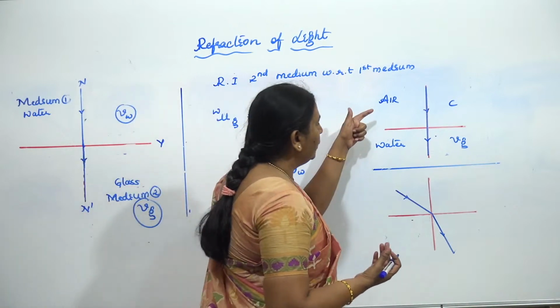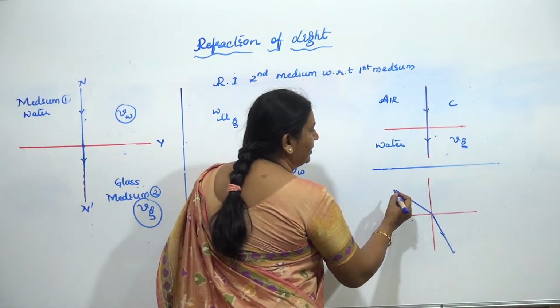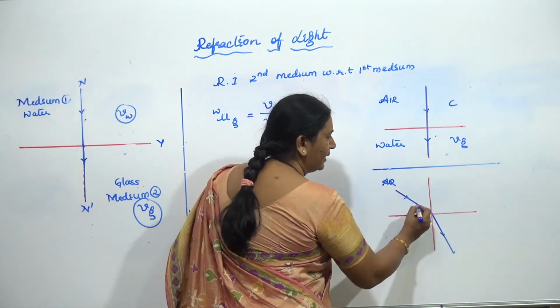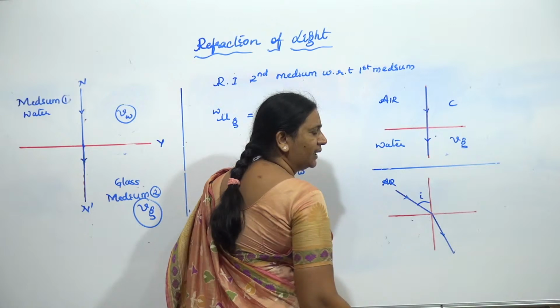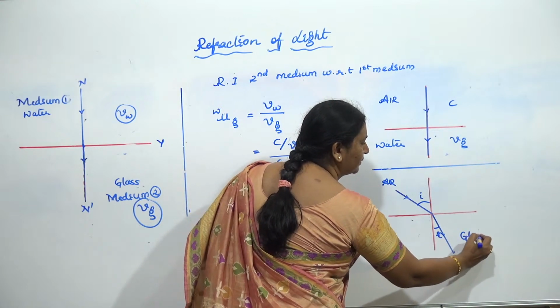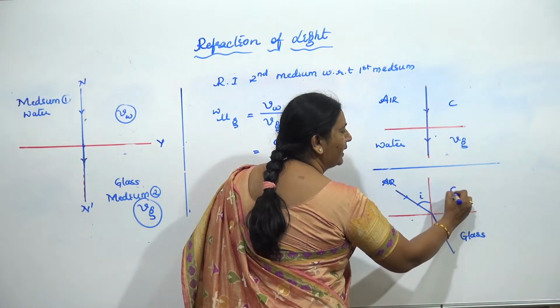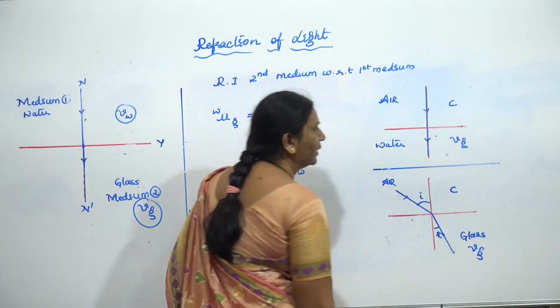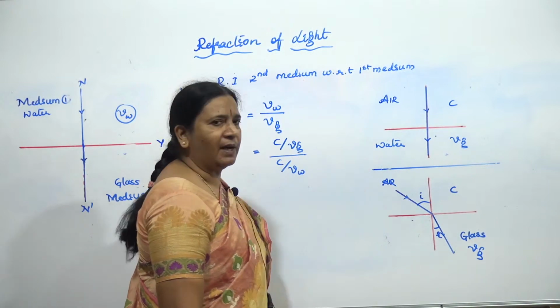Well, now I have taken one more. So imagine this is again your air medium or the vacuum. At some angle, the ray is incident and it is getting refracted into the glass medium. And here the speed of light is once again c. Here the speed of light I take as v. Now in this case, if I ask you to write,